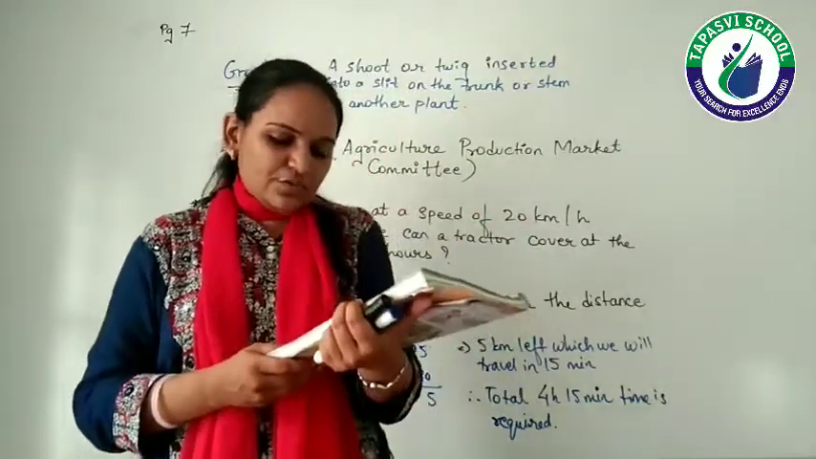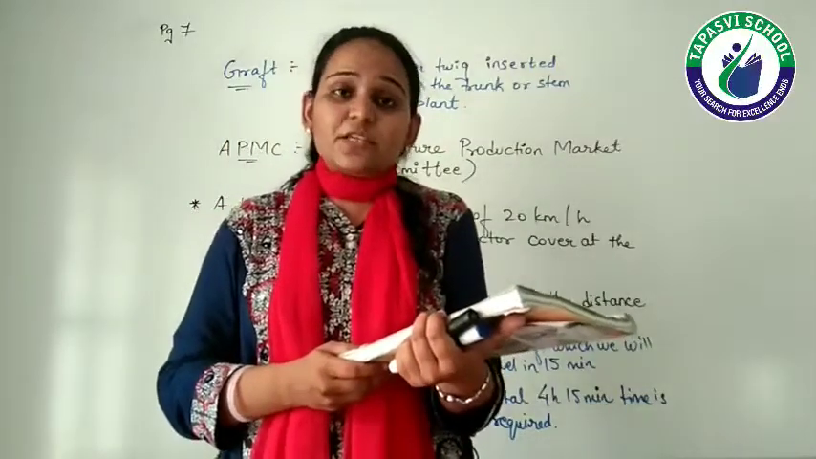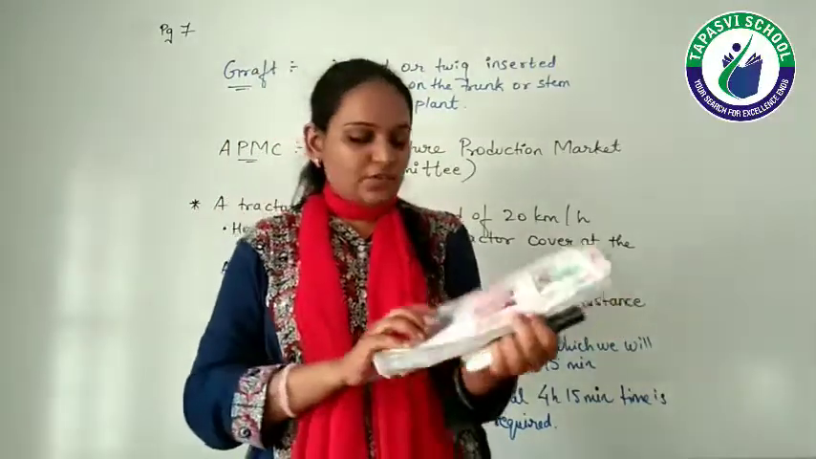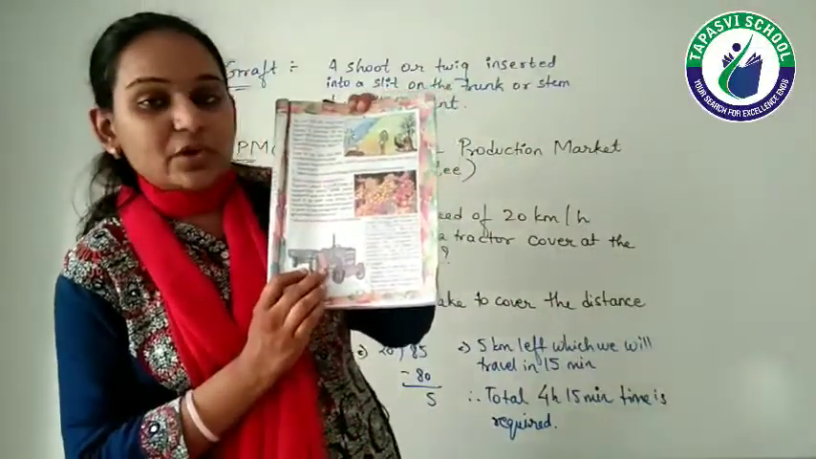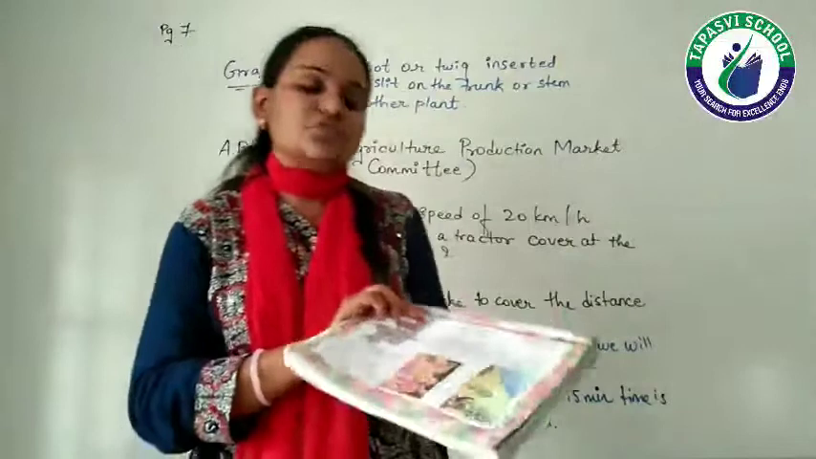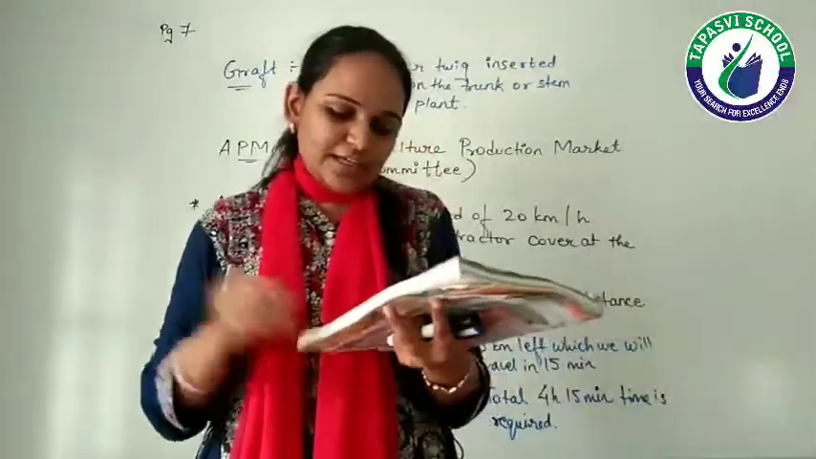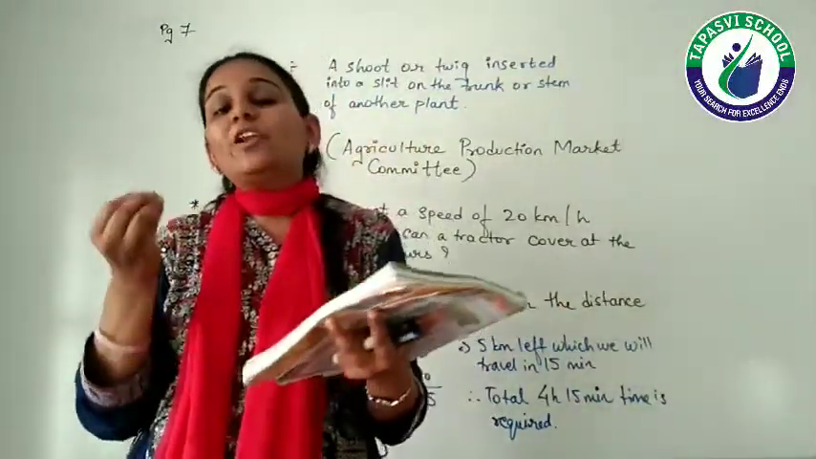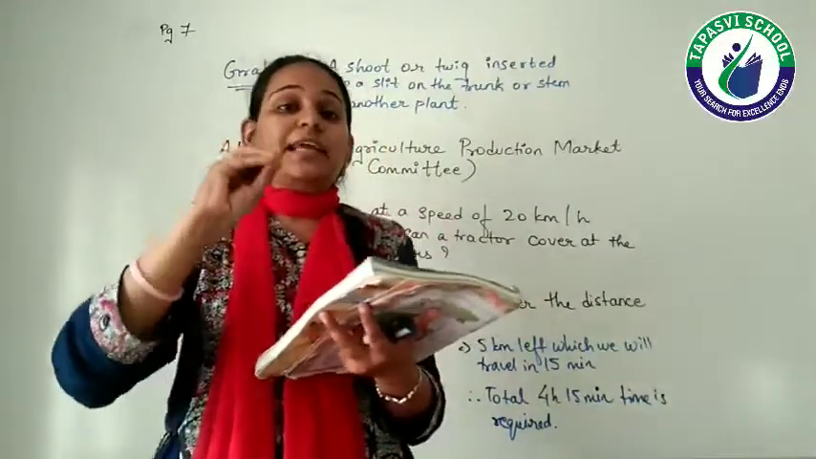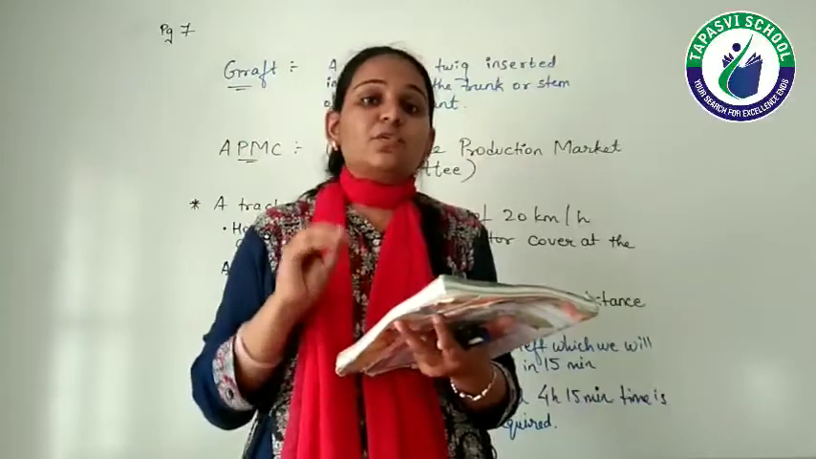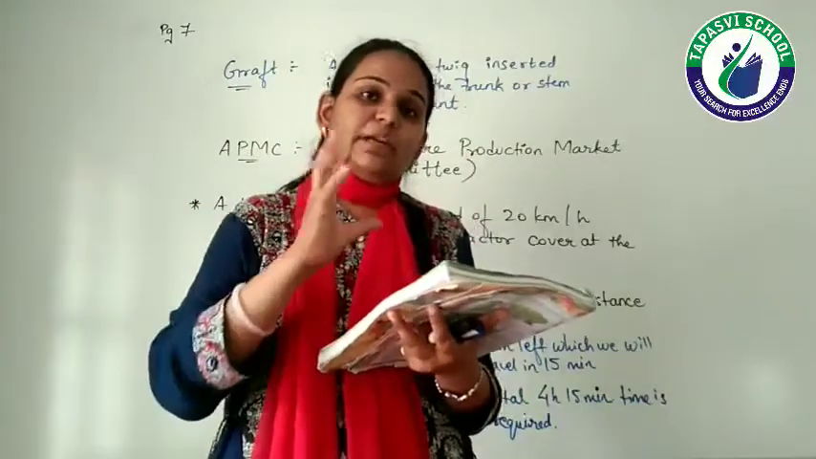A tractor moves at the speed of 20 km per hour. A tractor, right? You can see the picture of this tractor. If you have not seen one till now, this is the picture of the tractor. So the tractor is moving at the speed of 20 km per hour. That means in 1 hour the tractor can cover 20 km.